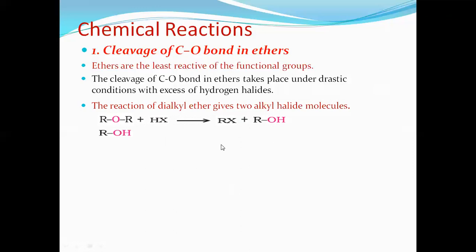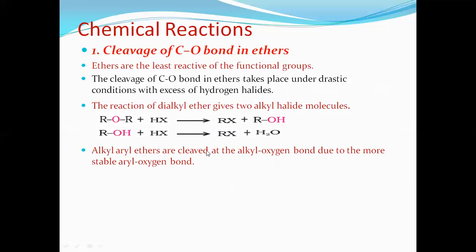Once we get ROH, further it combines with HX and converts into RX with the H2O. Hence, when you combine the two reactions, this ROH cancels. ROR plus 2HX gives 2RX and H2O. That means two alkyl halide molecules are formed.